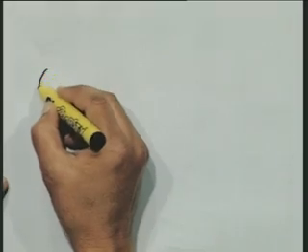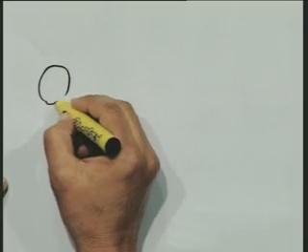Now, at this stage, to illustrate the application of equal area criteria for analyzing stability of a system, I will consider an example. The example we consider is a simple one.